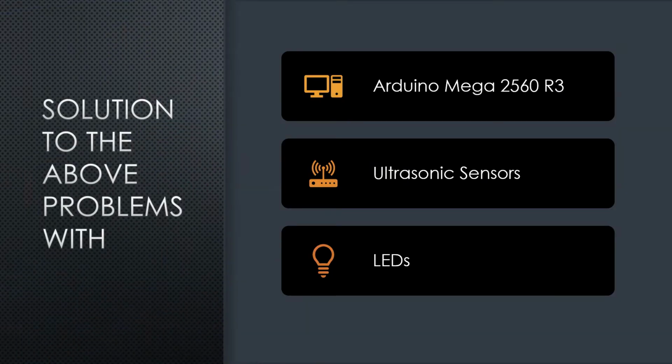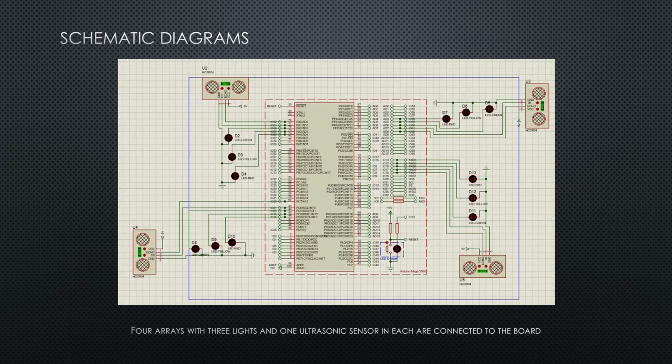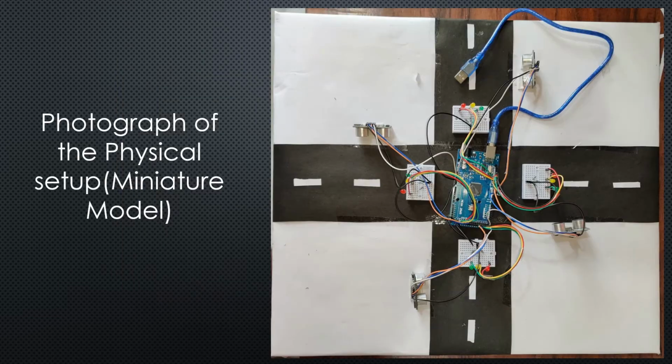We plan to provide a solution to the above problem using Arduino Mega and ultrasonic sensors by making a miniature model with LEDs. The key component of our project is this ultrasonic sensor which senses the incoming vehicles. This is the schematic diagram of our model which we made in Proteus software. This is the physical model we made following the schematic diagram shown before.